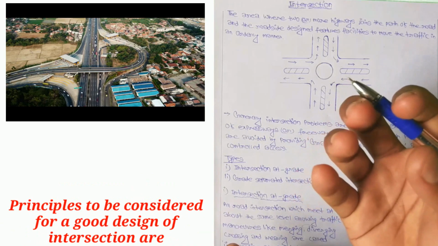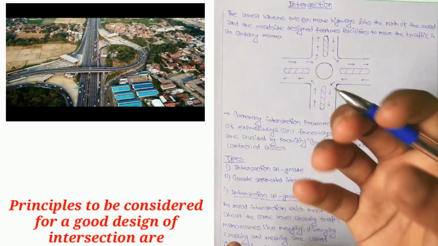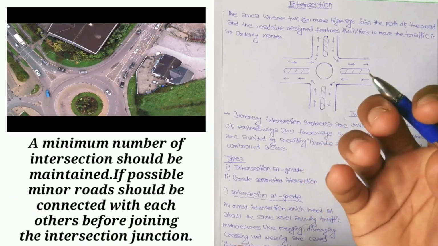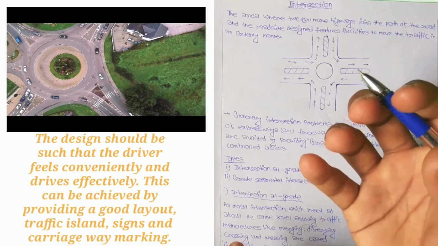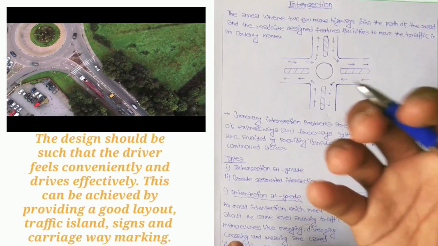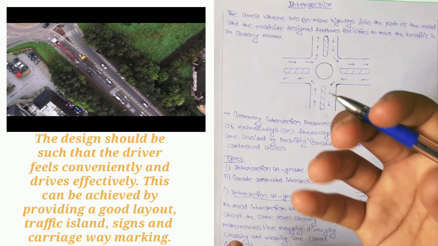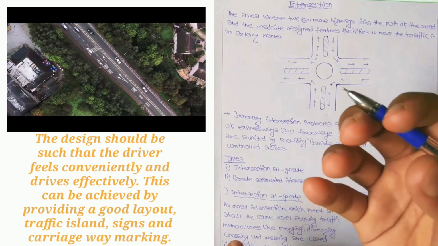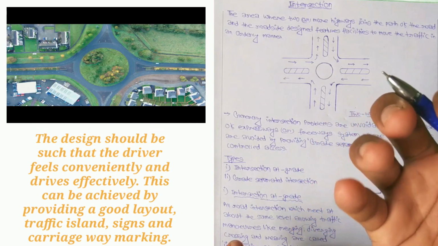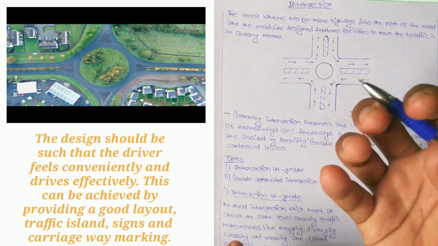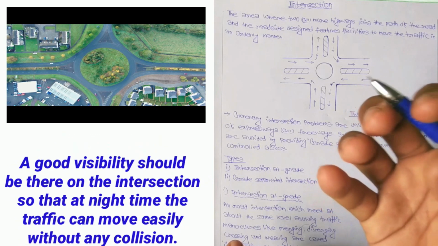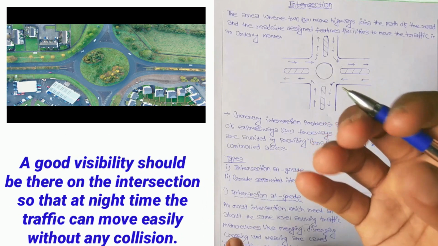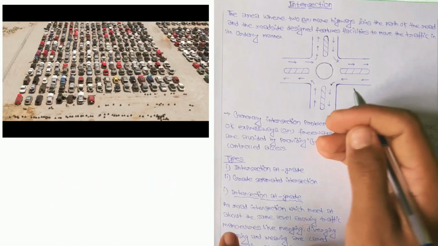So what are the principles to be considered for a good design of an intersection? Well, a minimum number of intersections should be maintained, and the design should be such that the driver feels comfortable and drives effectively. This can be achieved by providing a good layout, traffic islands, traffic signals and carriageway markings. Good visibility should be there at the intersection to improve the safety of the traffic.